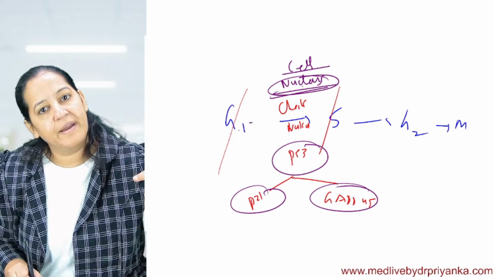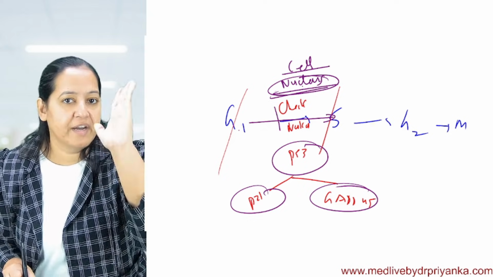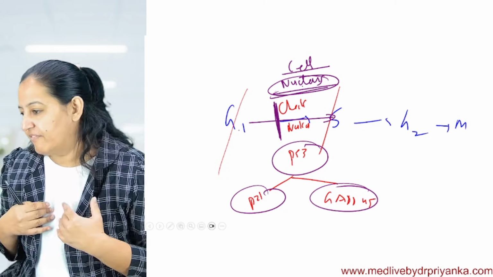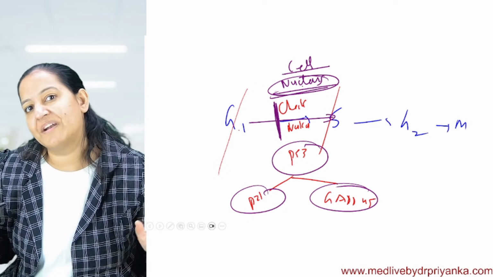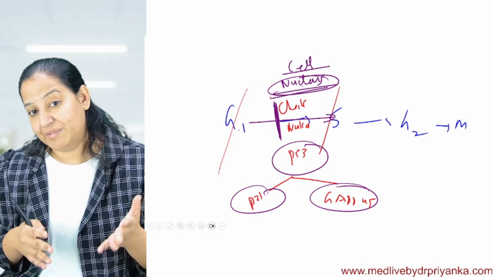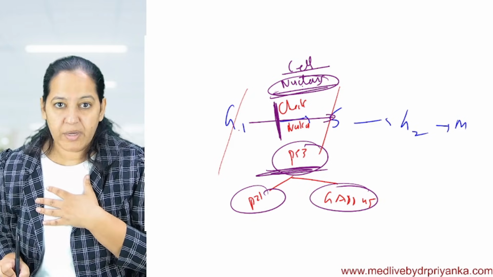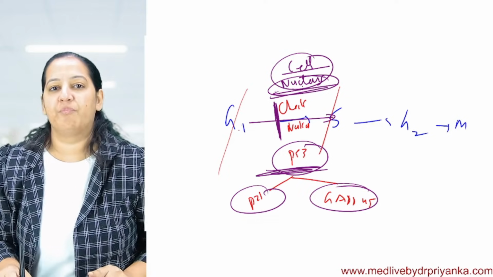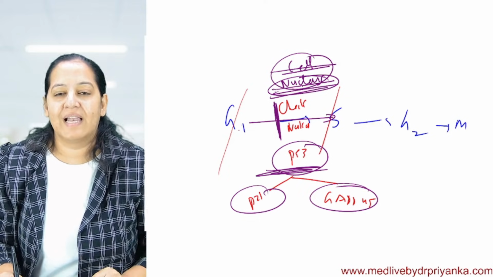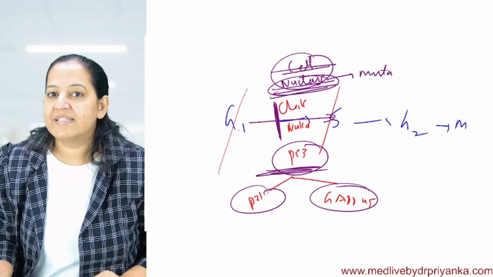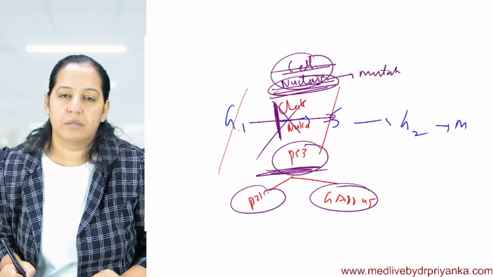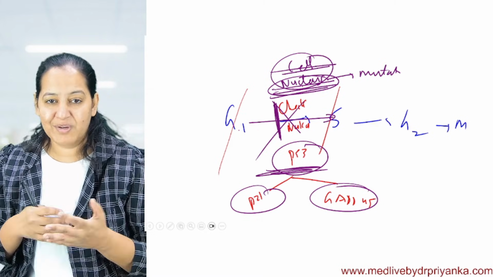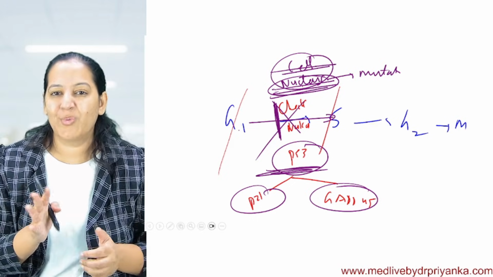If DNA is normal, it's allowed to go. If the DNA is mutated, it's not allowed. Thankfully, God has given this policeman in our body. Whether we are aware or not, this policeman is functional 24 into 7 into 365 days. Every time, thankfully, we all have it. So if any cell of my body, from head to toe, has some mutation inside its nucleus, that cell is not allowed to do mitosis. And that's why I don't have cancer, because I have the police with me. The police prevent cancer from happening.